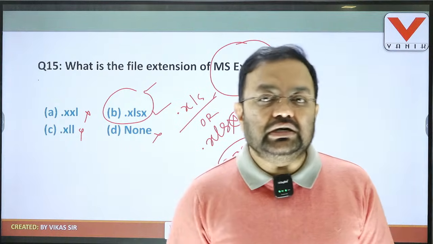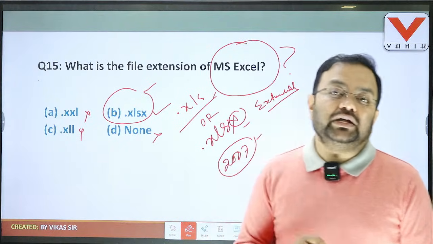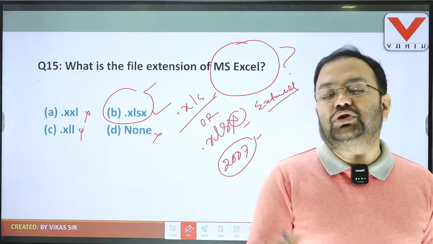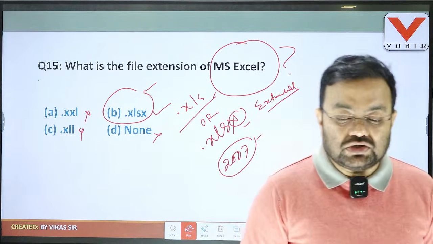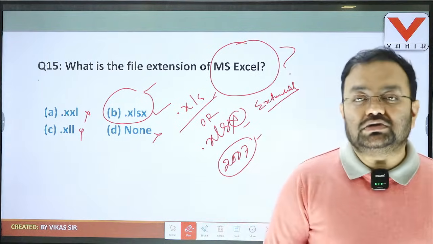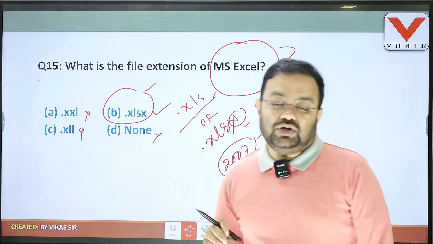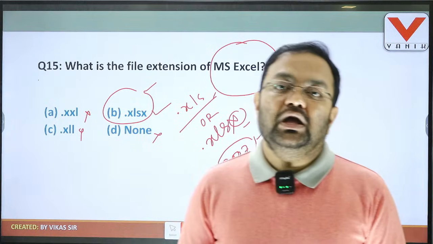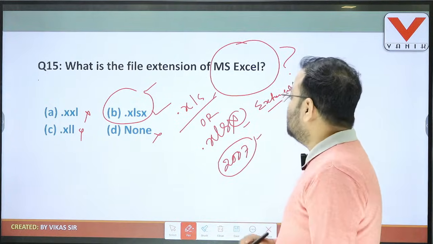But the lower versions are simply DOC, XLS, PPT. Lower versions means before 2007, like 2003, 95, 97, 2000. These are the older versions, where the X will not be there. In the higher versions, X is there. So if the question is given based upon the version, then we can choose accordingly. Question number 15, the answer is B.